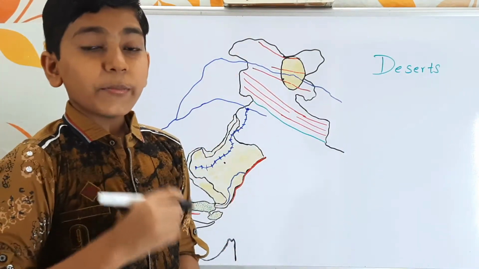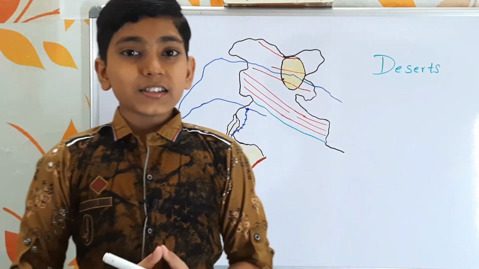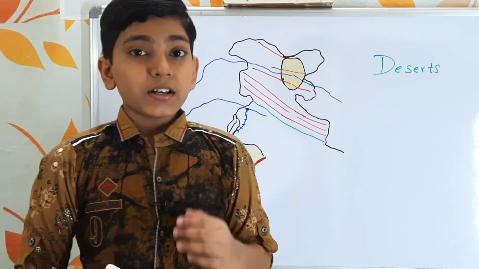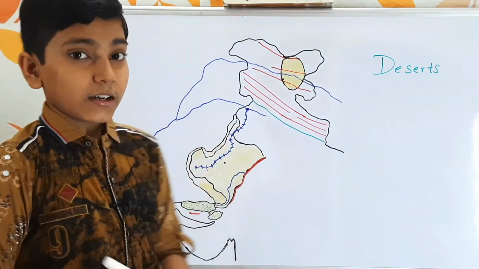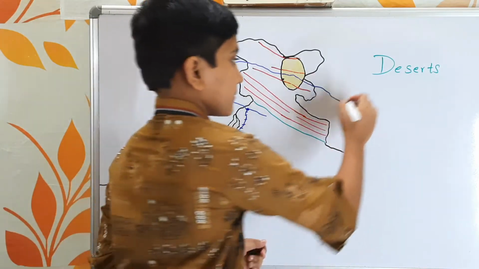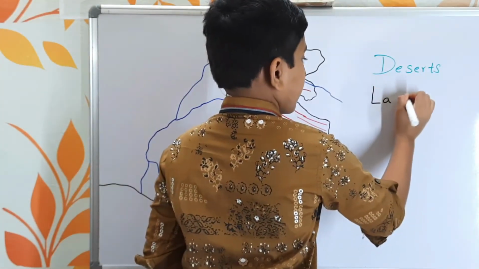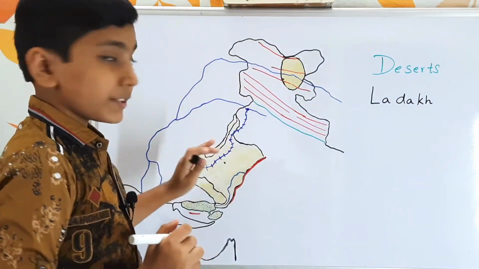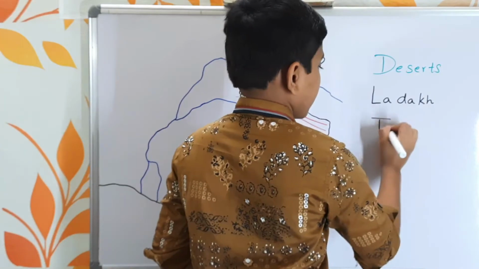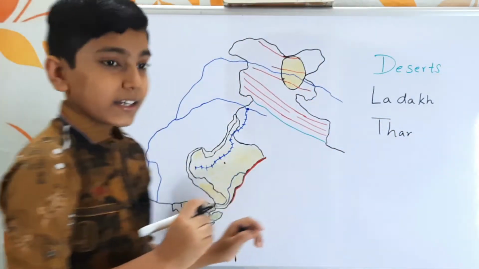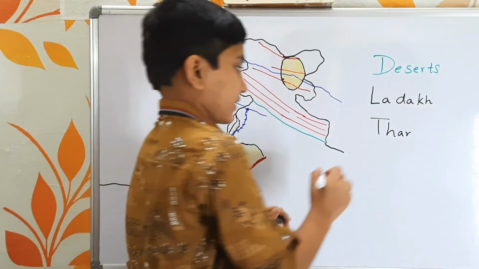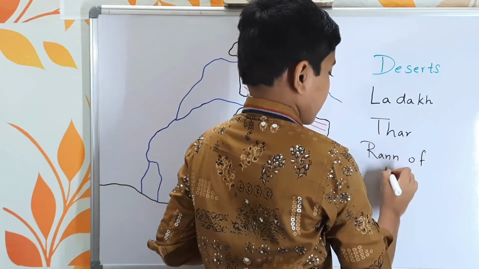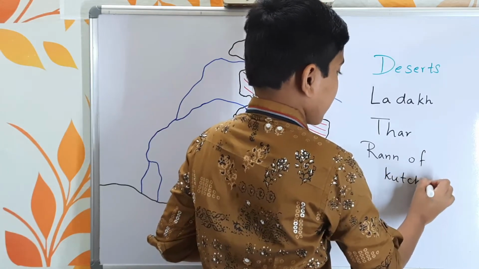Firstly, let us look at how many deserts there are in India. Do you know how many? Most of us probably think there is only one desert, but truly speaking, there are three deserts in India. The first one is the Ladakh Desert, which is situated here. Next we have the Thar Desert. And finally, the last one, the Rann of Kutch.